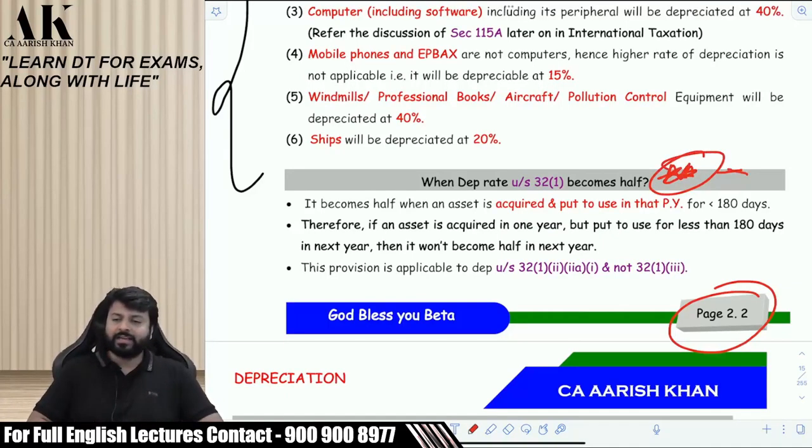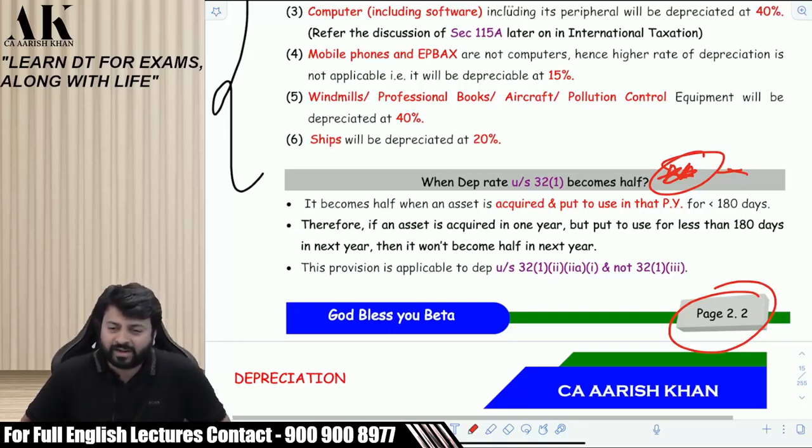Clear? So let's end the lecture here. Okay. We'll continue tomorrow with depreciation. So did you realize in 1 hour we have done just a few things of depreciation? Just the rates, classification of assets. That also I have not defined the assets. I have not given you the definition also of what is plant. Right or not? That we'll see tomorrow.